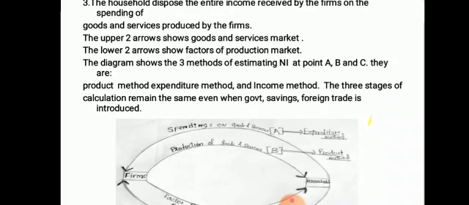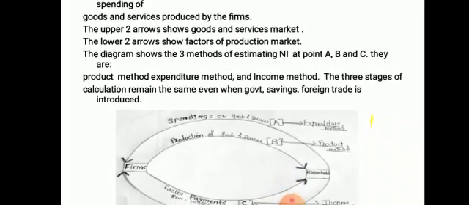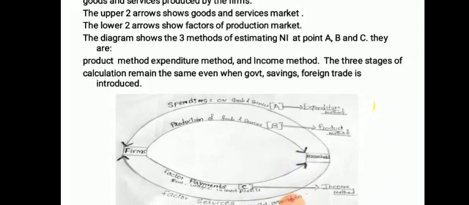So here the upper two arrows show the goods and services market. The first one, A, denotes spending on goods and services by the household, and the second arrow shows production of goods and services, B, by the firms. So here the goods and services are produced and the income is spent on goods and services.